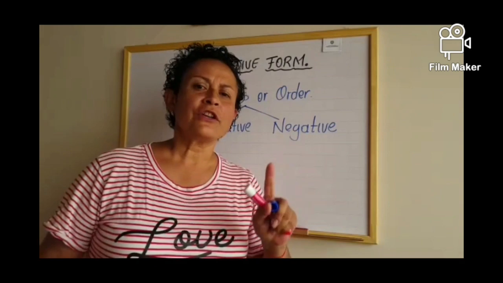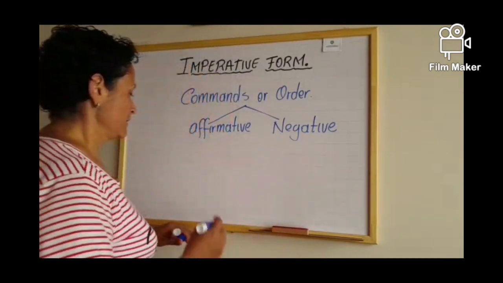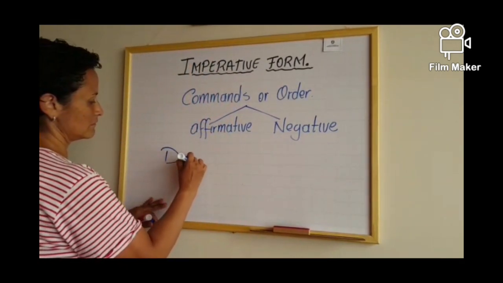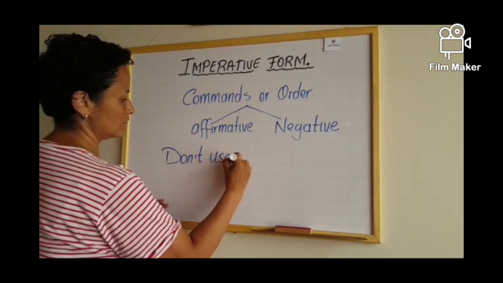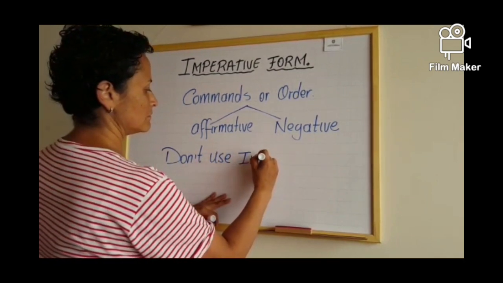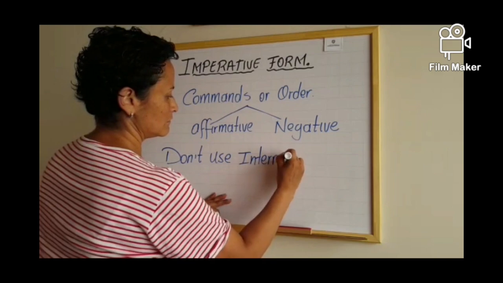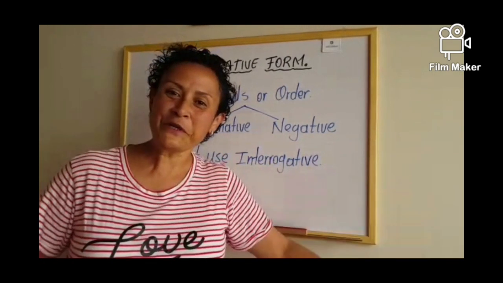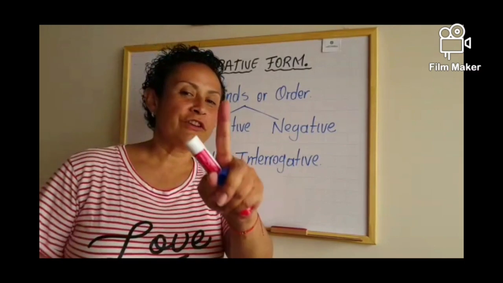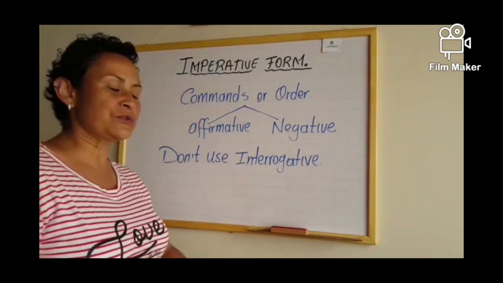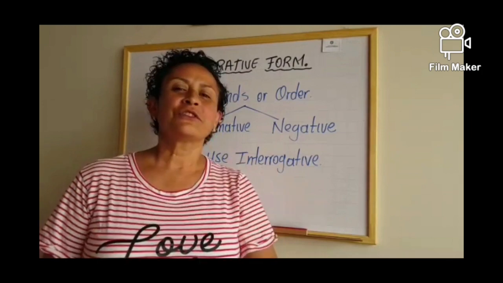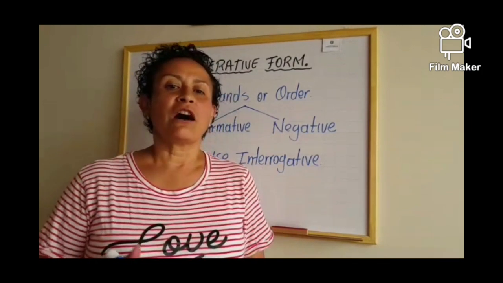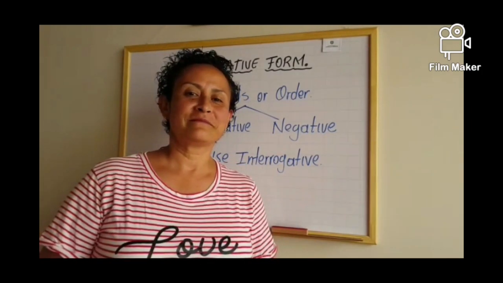Never use interrogative forms. So, here we have our first example. Don't use interrogative form. But don't worry, let's start talking about affirmative examples.